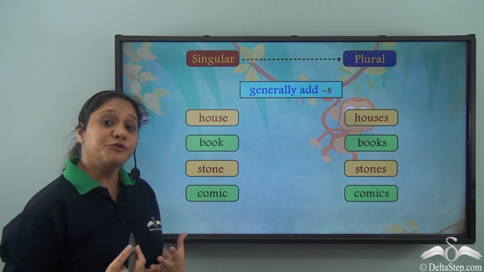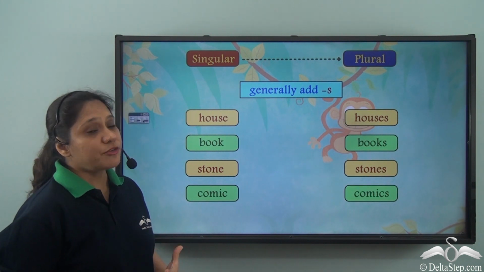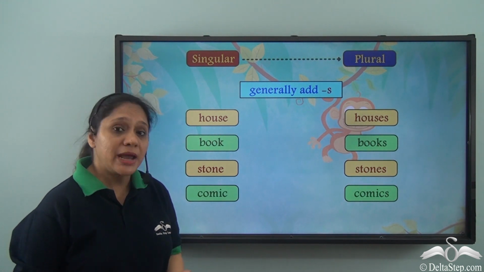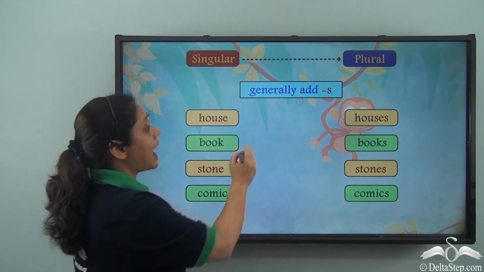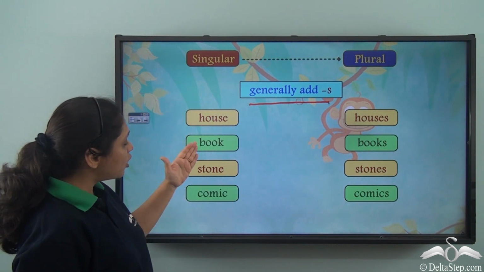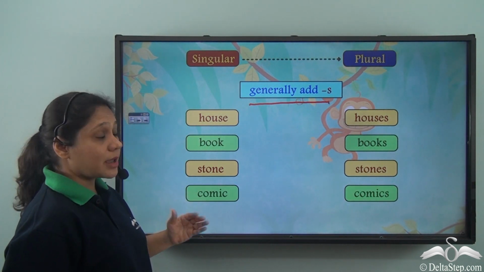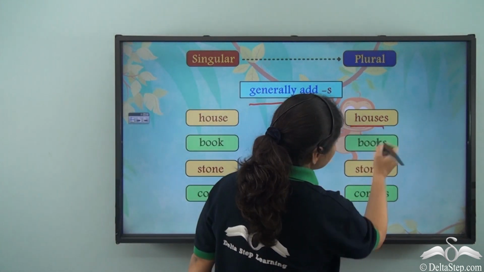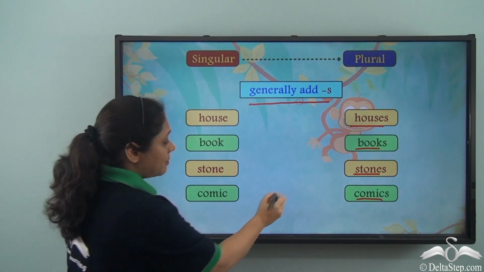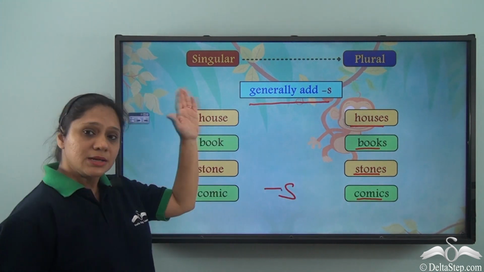Now let us look at a few rules to transform singular nouns to plural nouns. The general rule is that we add an S. So house, book, stone, comic becomes houses, books, stones, comics respectively by adding an S after the singular noun.